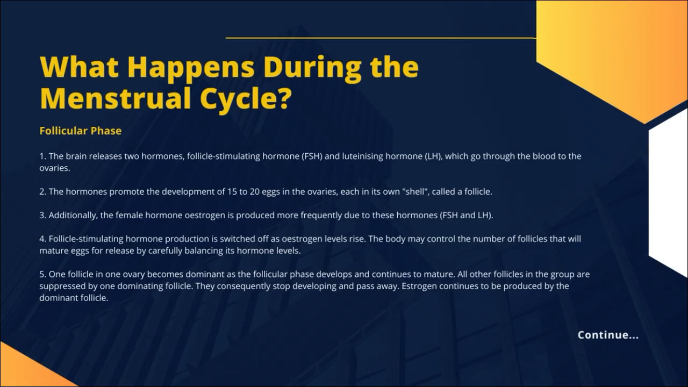5. One follicle in one ovary becomes dominant as the follicular phase develops and continues to mature. All other follicles in the group are suppressed by the dominating follicle. They consequently stop developing and pass away. Estrogen continues to be produced by the dominant follicle.